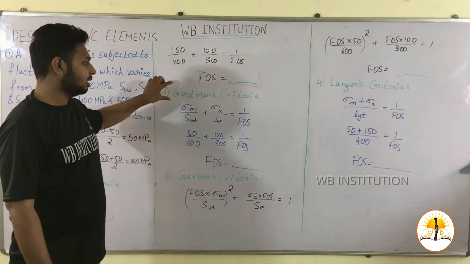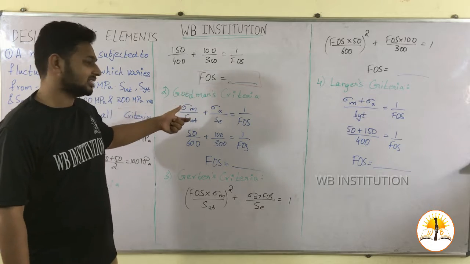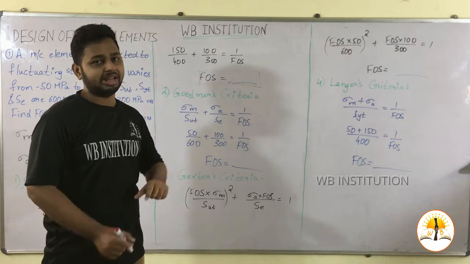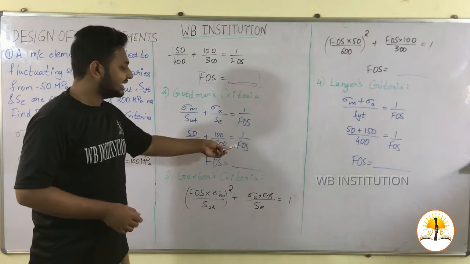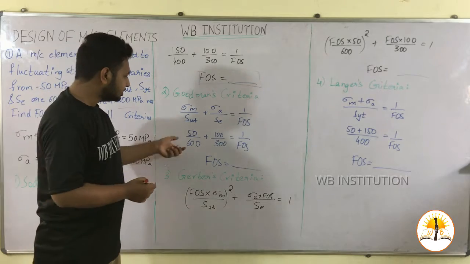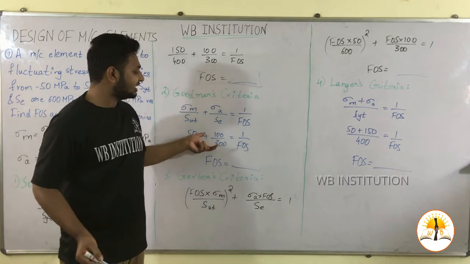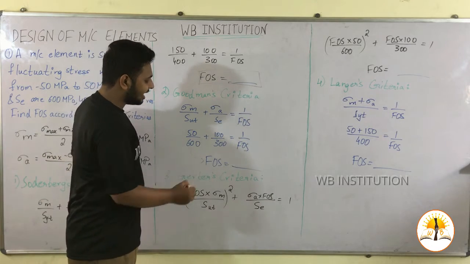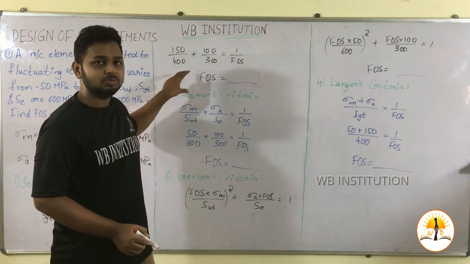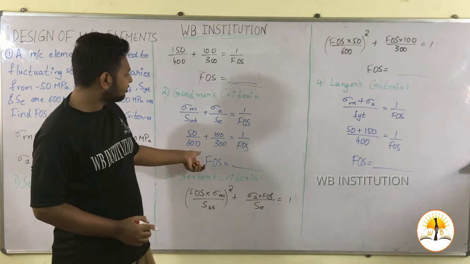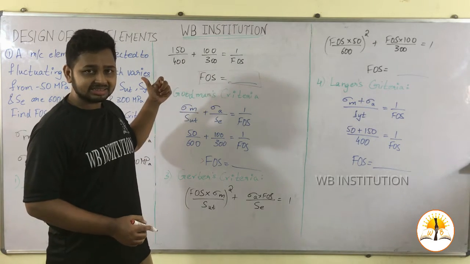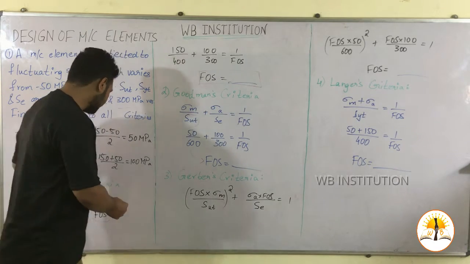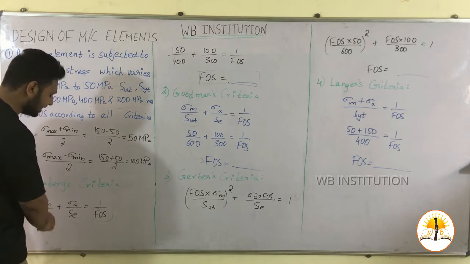In a similar way, for Goodman's criteria, we know the equation, that is sigma m by SUT plus sigma a by SE equal to 1 by FOS. Now we know all the values except the factor of safety. If we substitute the values, we get 50 by 600 plus 100 by 300 equal to 1 by FOS. By solving this equation, we get the value of FOS in terms of Goodman's criteria. The values of FOS in Goodman's criteria and Soderberg's criteria will differ. Why? Because here we have taken ultimate strength and in Soderberg's equation we have taken yield strength.